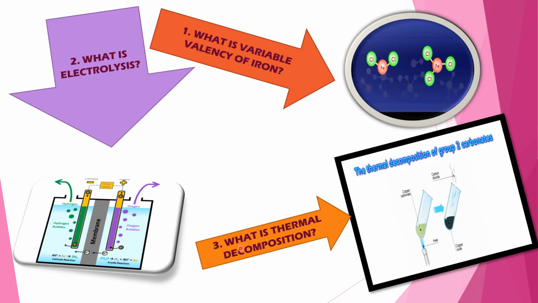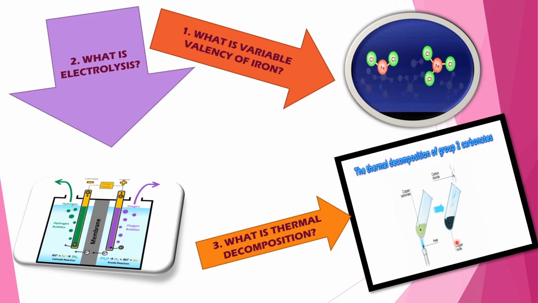Now the third question is, what is thermal decomposition? See the diagram. Copper carbonate. This is copper carbonate. It has been taken in this test tube. Thermal means heat. So this is a candle. By heat, it has been decomposed into carbon dioxide gas and copper, black copper.